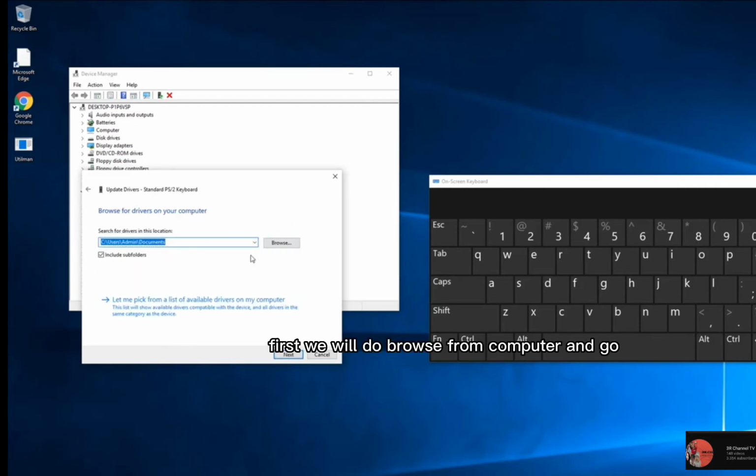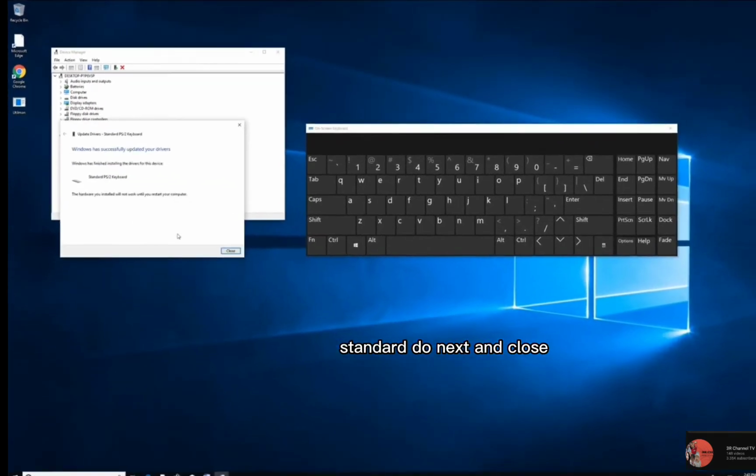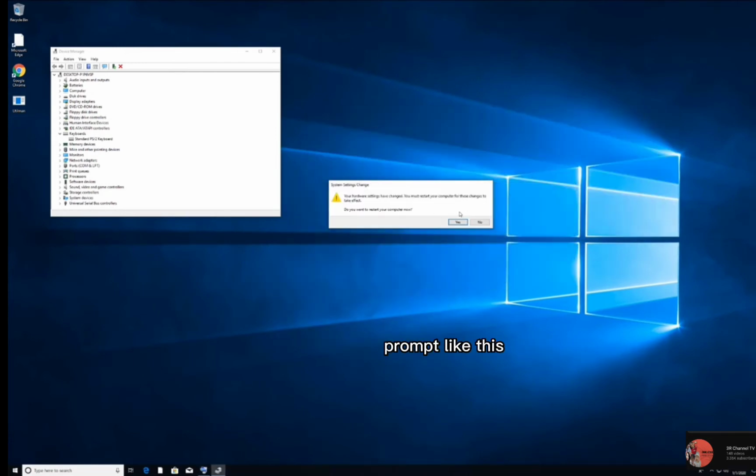First, we will do Browse my computer, and go to Let me pick from a list of available drivers. Just select there and select the PS/2 Standard Keyboard, do Next and Close. Once you do that, you'll get a prompt like this: do you want to restart your computer? Just restart your computer, and your keyboard will work fine.